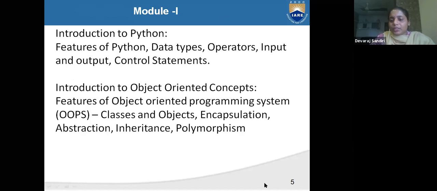Any doubt? Anyone is having any doubt about lab and class? What is lab? We have to do 180 programs in lab. About that only we have to discuss inside lab.